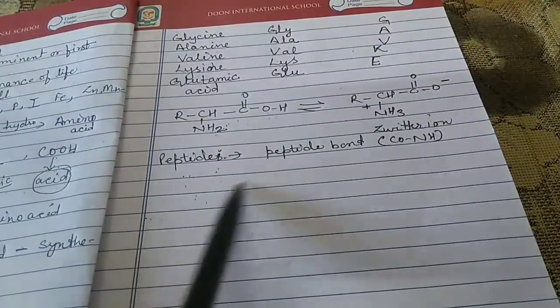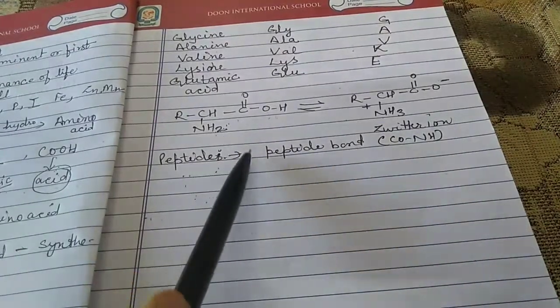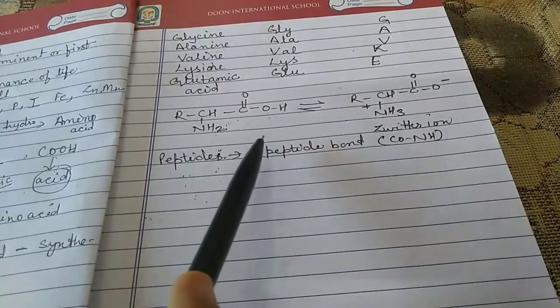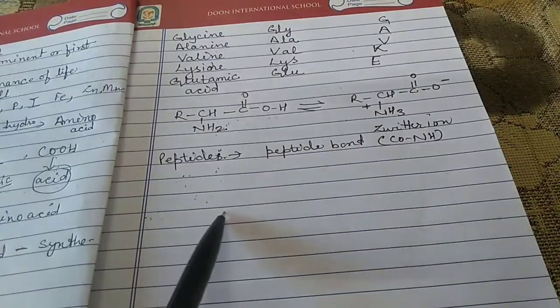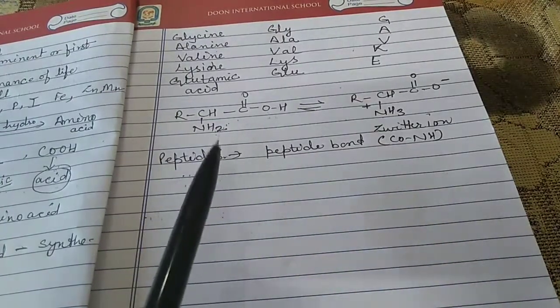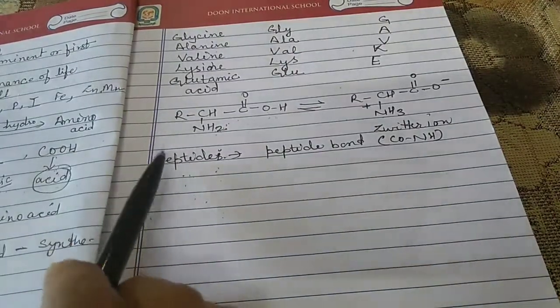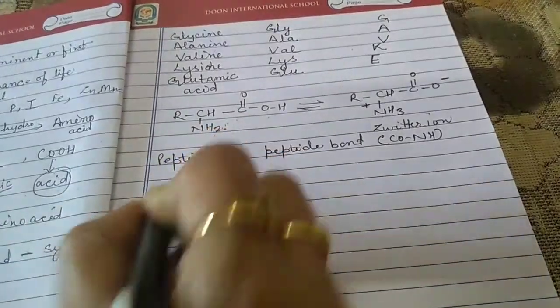There is a loss of the OH part from the carboxyl group. We are talking about the loss of a water molecule. So the OH group is lost from the carboxyl group, and the hydrogen atom is lost from the amino group, and a molecule of water is formed or eliminated. So this is called the peptide. Let us discuss one example of the peptide.